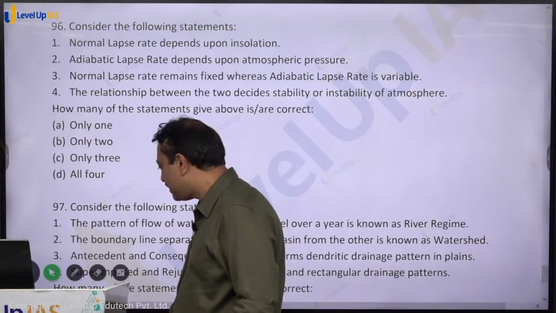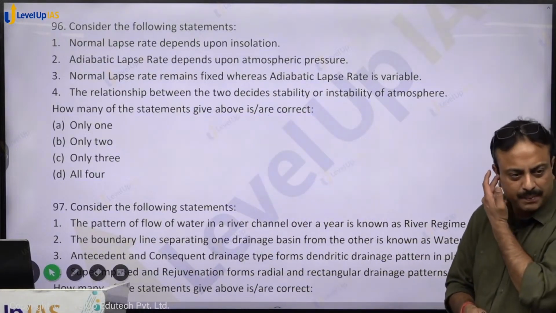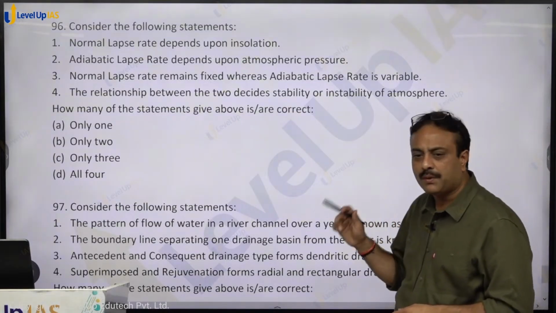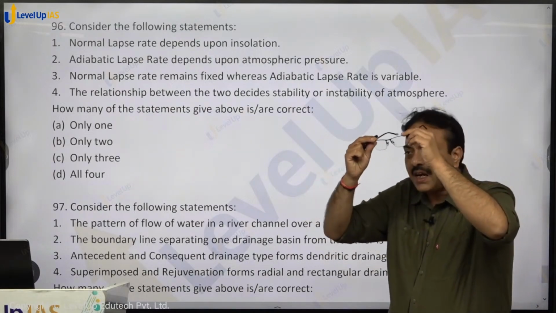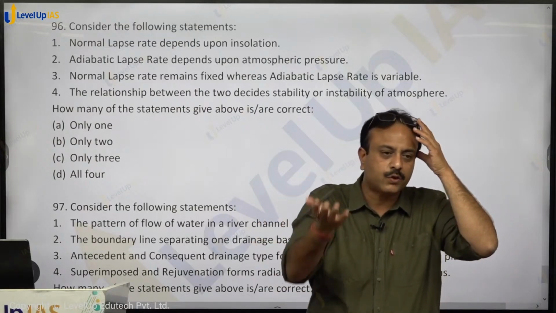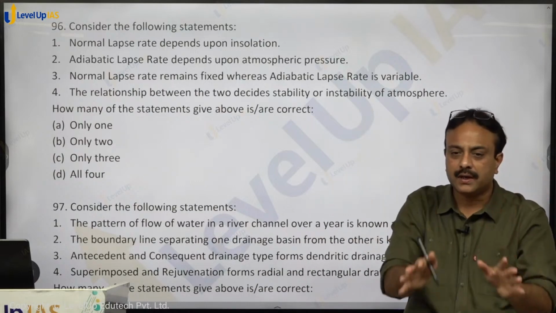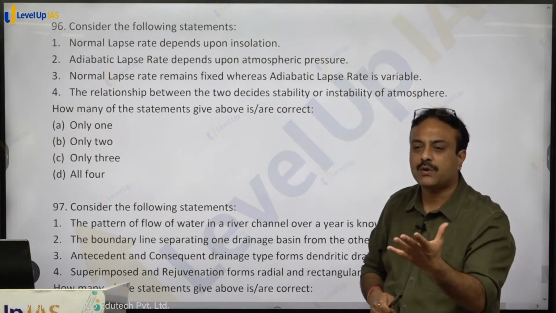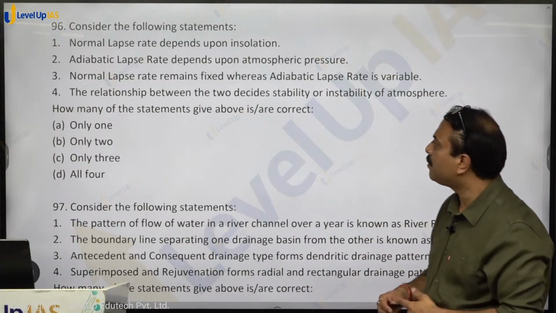So what is the statement saying? Normal lapse rate depends upon insolation. So it depends on insolation, correct or not? Correct. Adiabatic lapse rate depends upon atmospheric pressure. Adiabatic lapse rate depends upon the volume of the ascending packet of air. A packet of air that is going up, what effect is there on its pressure? So it will be increasing or reducing. That will depend upon what? Atmospheric pressure. So due to atmospheric pressure, expansion takes place. Due to atmospheric pressure, compression takes place, and so it is dependent upon atmospheric pressure.